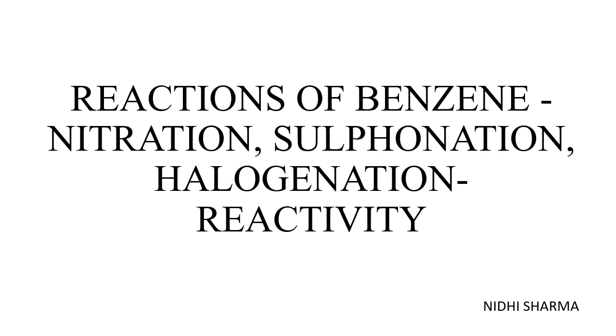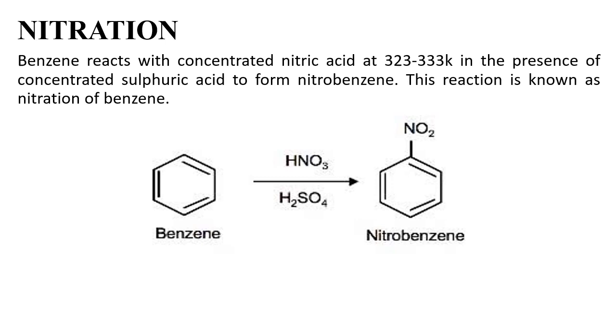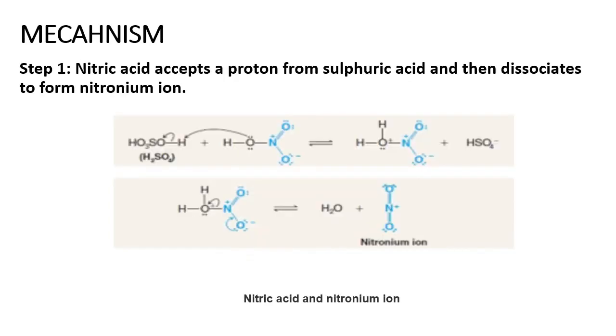Benzenes: nitration, sulfonation, halogenation, etc. In the nitration process, benzene reacts with concentrated nitric acid at 323 to 333 Kelvin in the presence of concentrated sulfuric acid to produce nitrobenzene. Mechanism. Step 1. In step 1, nitric acid accepts a proton from sulfuric acid, and then in the next reaction it dissociates to form the nitronium ion.